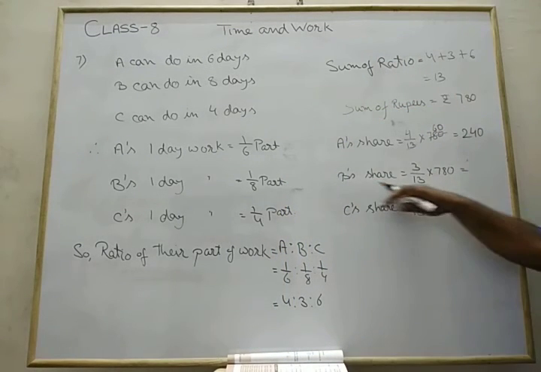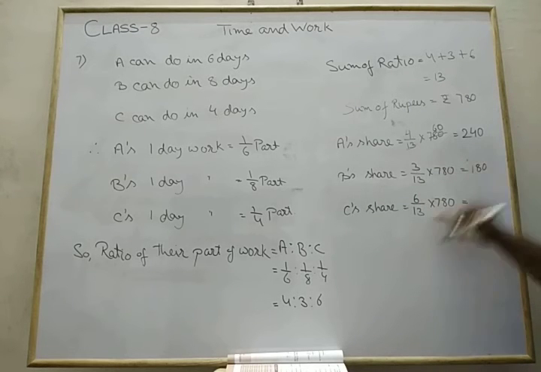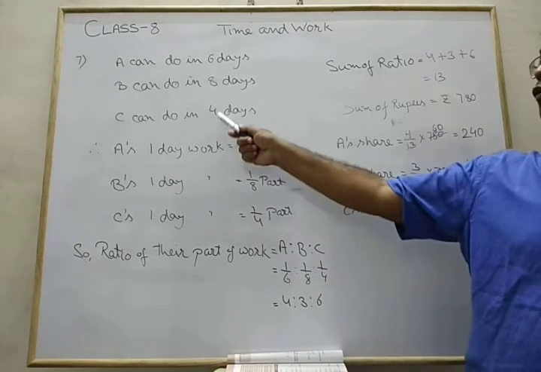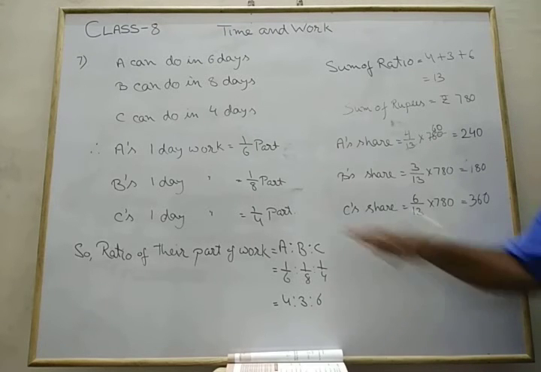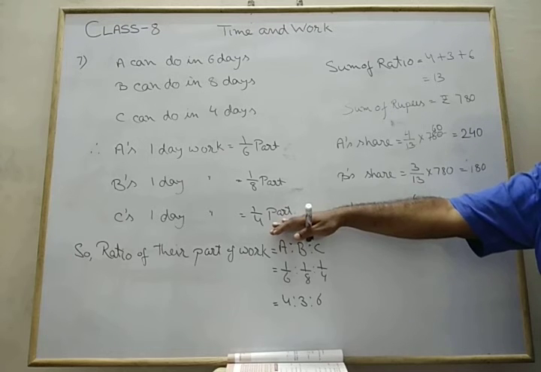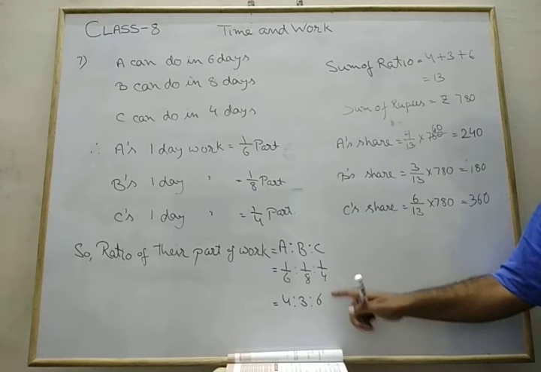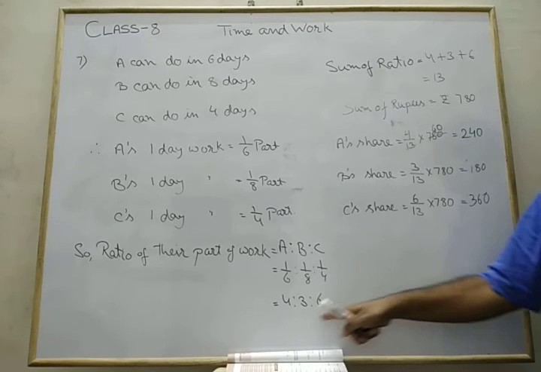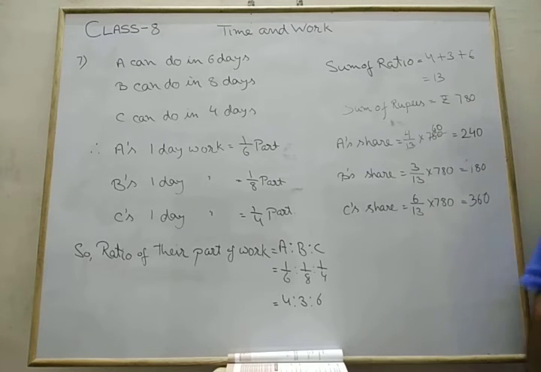Now from this we can find out B's share. It's rupees 180, and therefore C's share is 360, because C does more work than the other persons. So this is for your question number 7. You must see the concept first up to this. Find out the ratio of work, then their work should combine. They completed this part of the complete work. Then from this we can find out the share of each person.